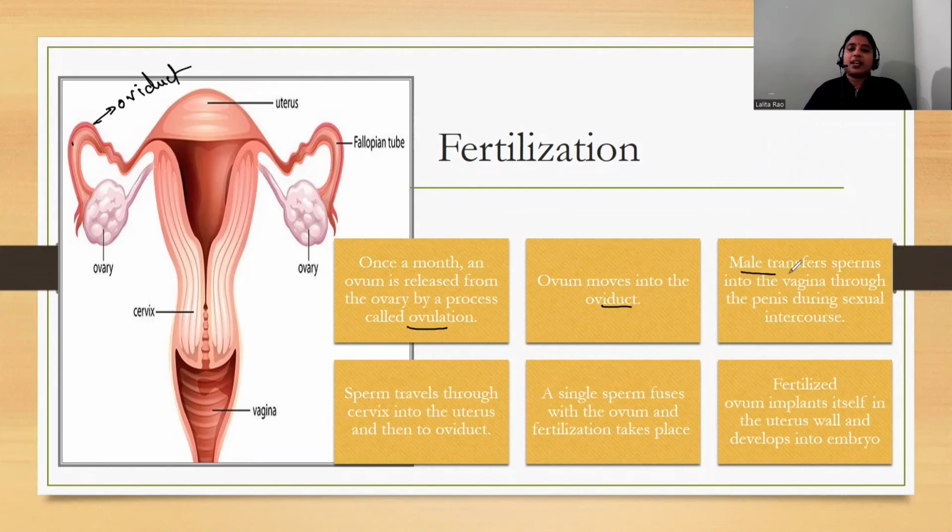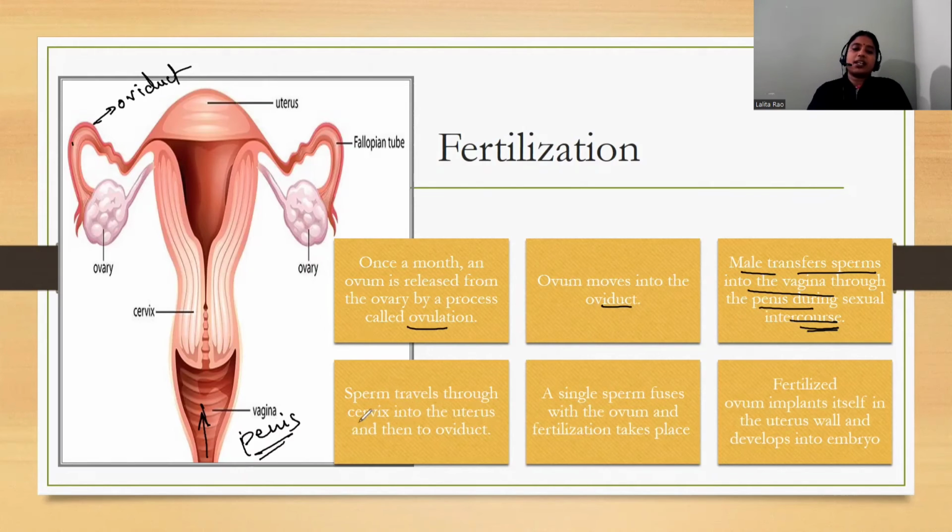Then the male transfers sperms into the vagina through the penis during sexual intercourse, transferring the sperm into the body of the female. Then these sperms travel through the cervix into the uterus and then to the oviduct.